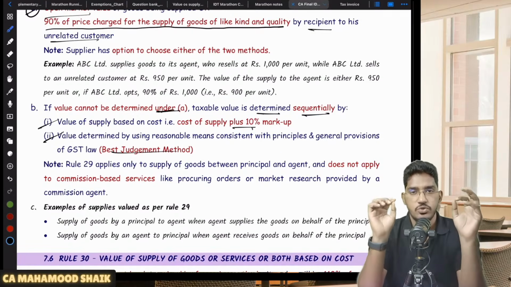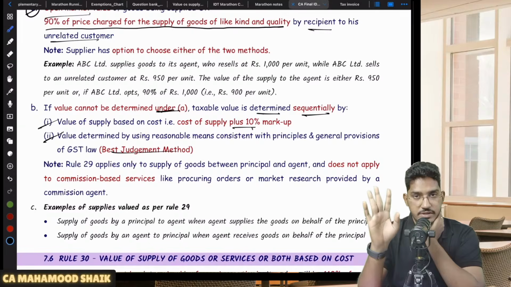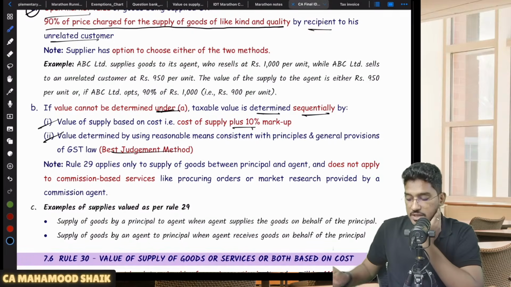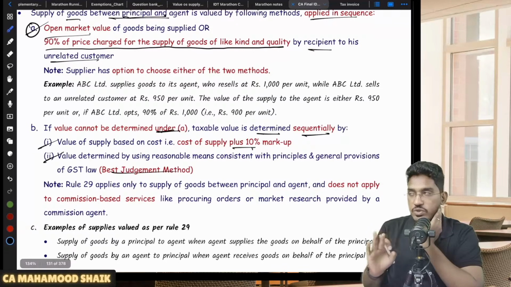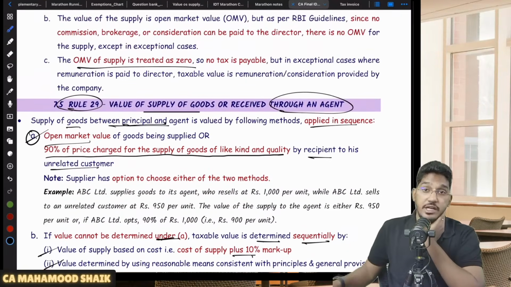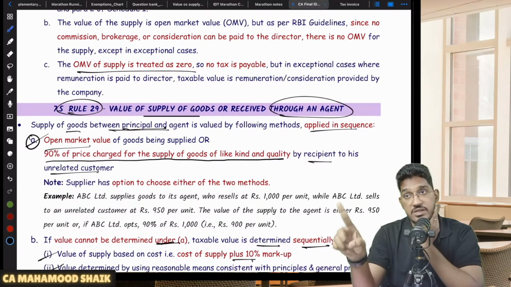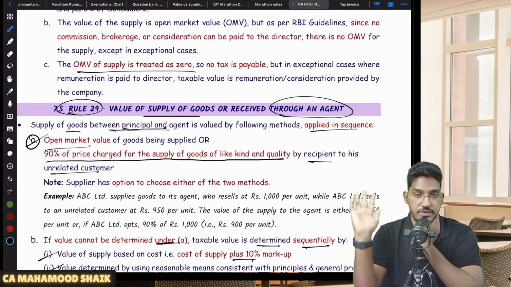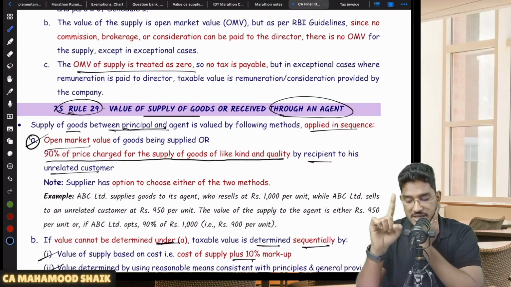When will rule number 29 become applicable? In case of supply of goods only, not supply of services. Rule number 29 specifically talks only about the value of supply of goods between principal and agent. It will not become applicable for supply of services. But rule number 28 applies for supply between related persons or distinct persons, and that will become applicable for supply of goods also and supply of services also. But rule number 29 is applicable only for supply of goods between principal and agent.